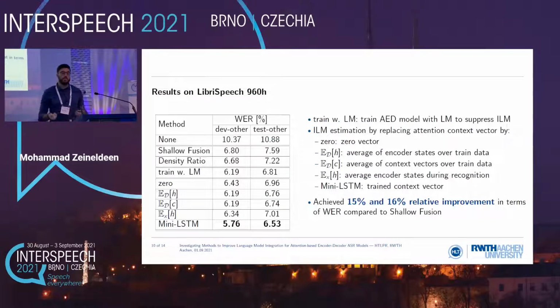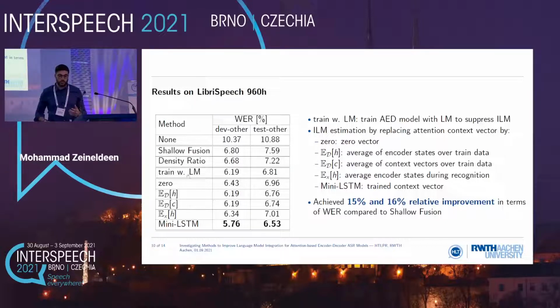We also evaluate our methods on the LibriSpeech 960-hour, and here we also observed consistent results. We even got more improvement. We achieved 15%, 16% relative improvement in terms of word error rate compared to shallow fusion, which is the most standard or popular approach used to integrate an external language model. And also, again, with the trained context vector or the MiniLSTM approach.